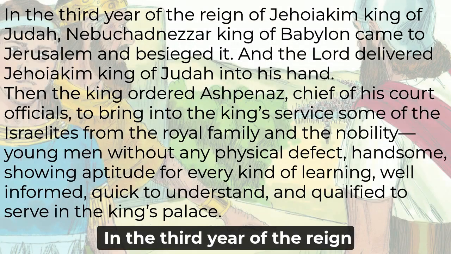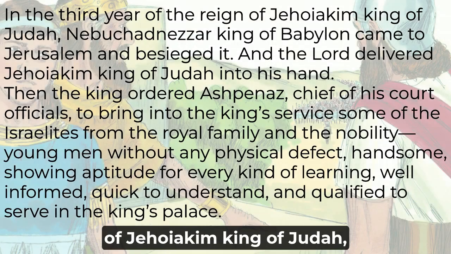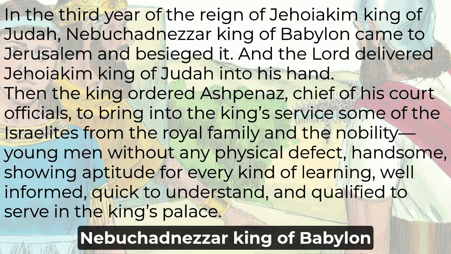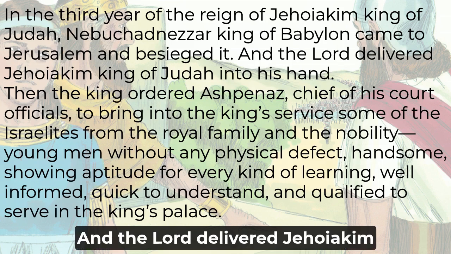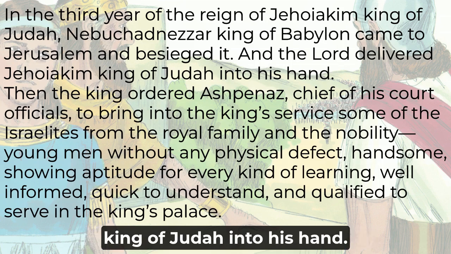In the 3rd year of the reign of Jehoiakim, king of Judah, Nebuchadnezzar, king of Babylon, came to Jerusalem and besieged it. And the Lord delivered Jehoiakim, king of Judah, into his hand.